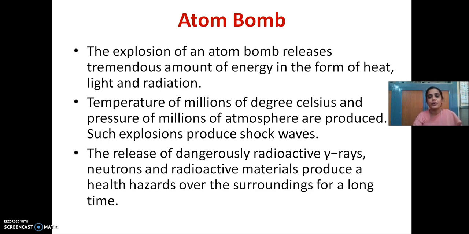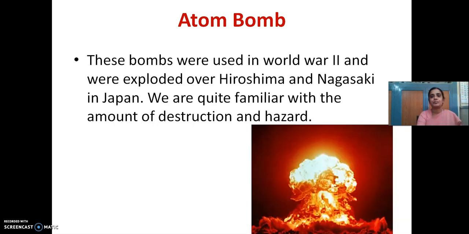They are able to produce radioactive gamma rays, neutrons and radioactive materials. They can produce health hazards to all living beings and to the surface of the earth. You know, during World War II, atom bombs were blasted in the cities of Hiroshima and Nagasaki, and still we can witness what effect they produced. Such devastating destruction the atom bomb can bring.